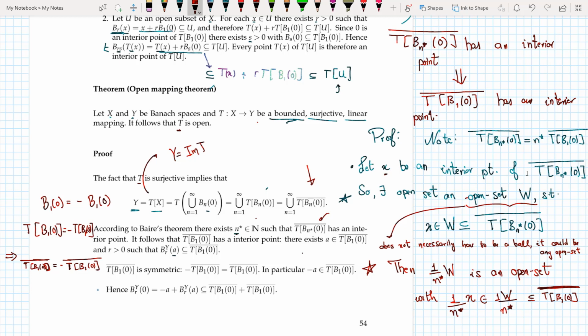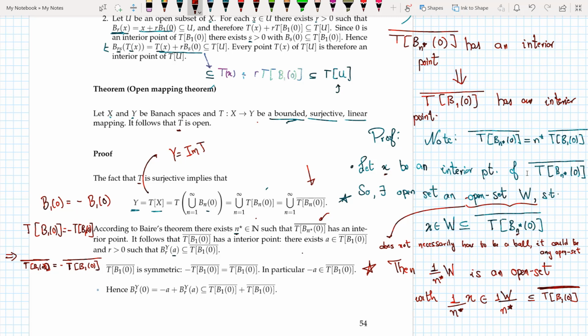So now I just take N star out from here and divide everywhere by N star. So (1/N star) W is an open set such that (1/N star) x belongs to (1/N star) W, which is a subset of the closure of T B_1(0). So I just proved that if the closure of T B_N star(0) has an interior point, then the closure of T B_1(0) has an interior point. But it is not the same interior point, of course. There are two different interior points.